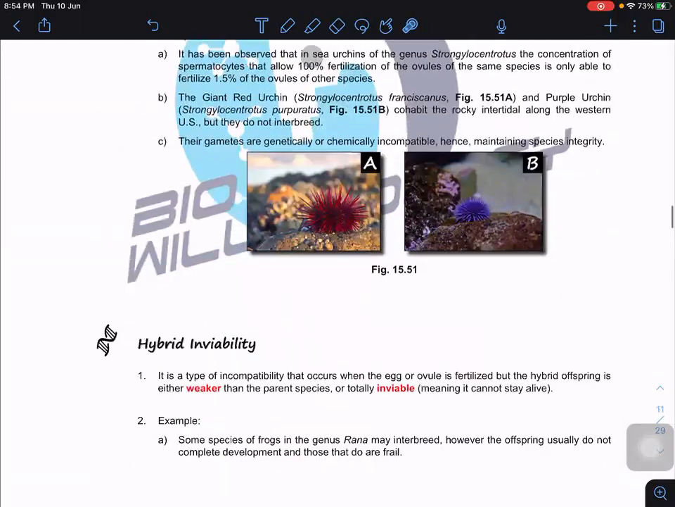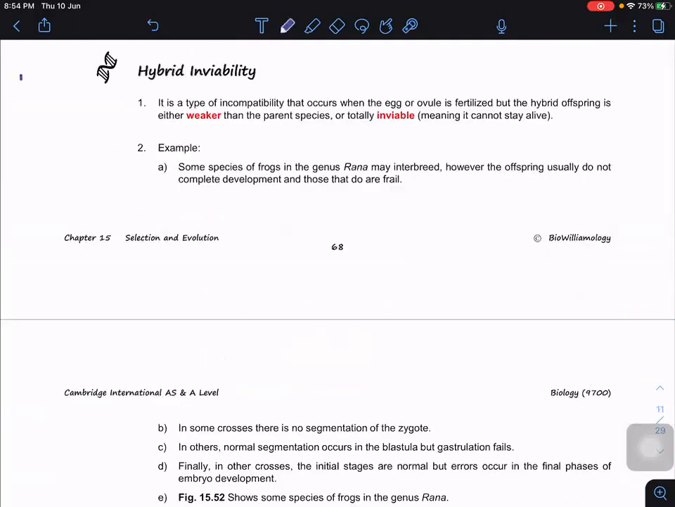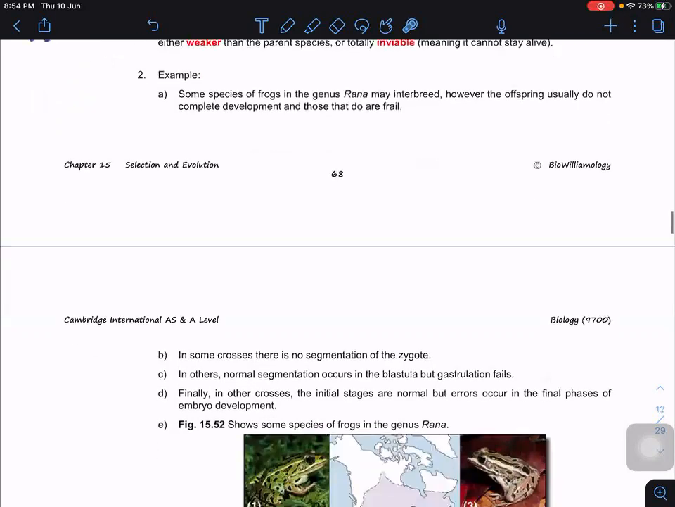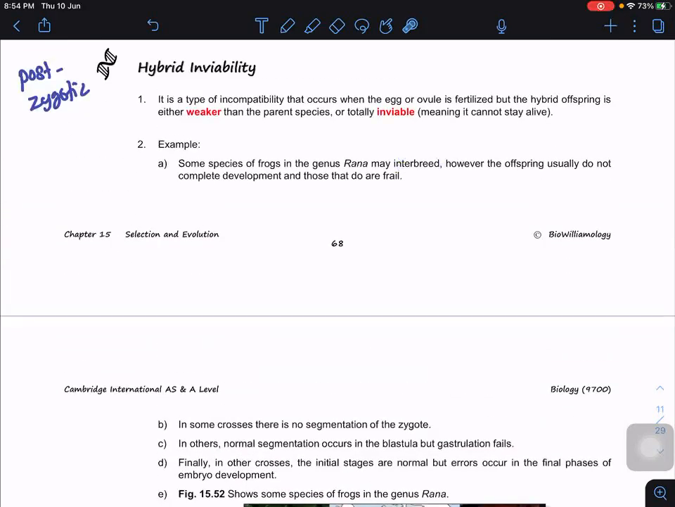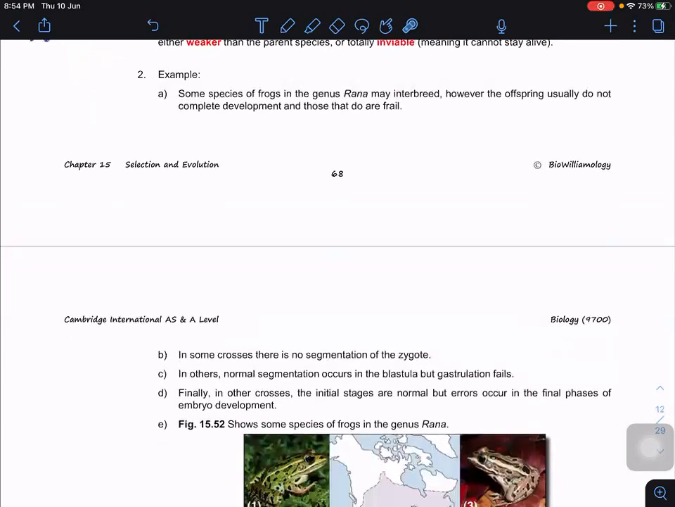This one belongs to the post-zygotic mechanisms. Post-zygotic means after forming the zygote. It is a type of incompatibility that occurs when the egg or ovum is fertilized, but the hybrid offspring is either weaker than the parent species or totally inviable. There are many kinds of hybrid inviability. For example, some species of frogs may interbreed, however, the offspring usually do not complete development, and they won't be able to be born.